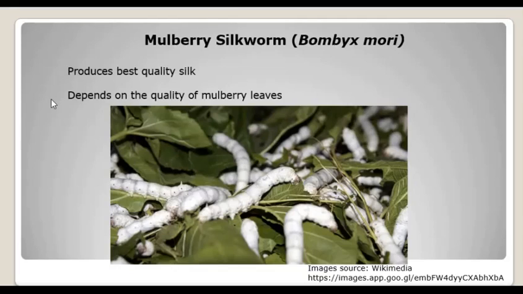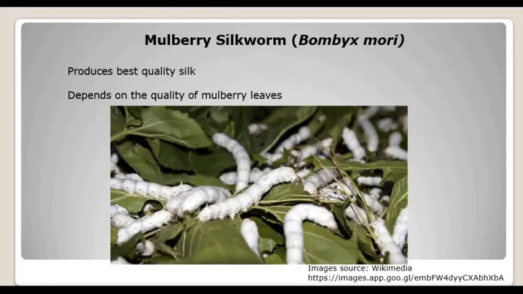With a very little amount of money one can start in a small space. It requires efforts, scientific skill and scientific knowledge for the rearing and development of the cocoon, right?